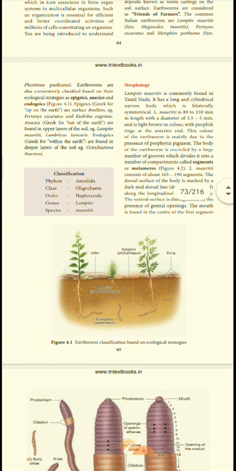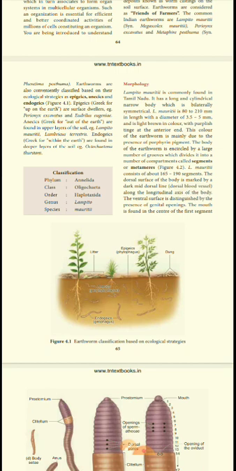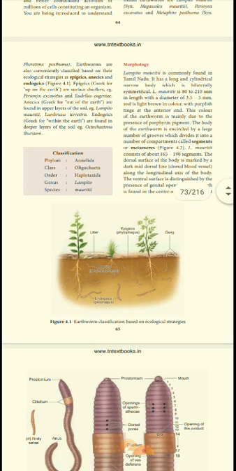It is 80 to 210 mm in length with a diameter of 3.5 to 5 mm, and is light brown in color with a purplish tinge at the anterior end. This color of the earthworm is mainly due to the presence of porphyrin pigment. The body of the earthworm is encircled by a large number of grooves which divide it into a number of compartments called segments or metameres. It has about 165 to 190 segments. The dorsal surface of the body is marked by a dark mid-dorsal line along the longitudinal axis of the body. The ventral surface is distinguished by the presence of a genital opening.